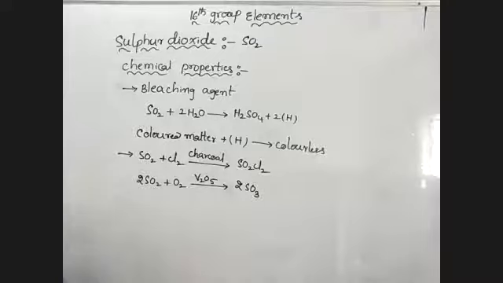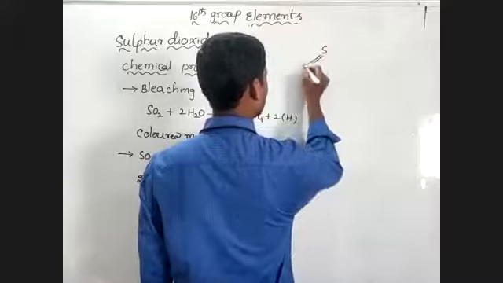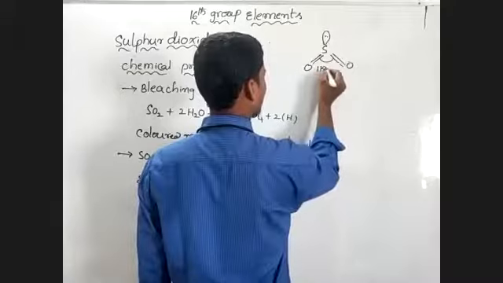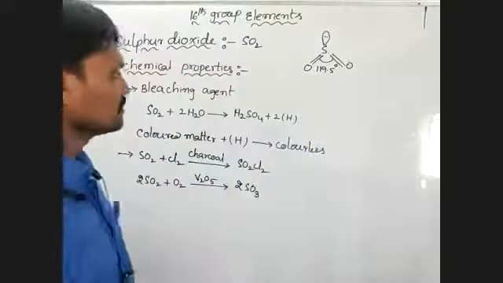So after that, structure of the SO2. You can see SO2. This is an angular molecule. Bond angle is 119.5 degrees. This has the angular shape. So bond length is 1.43 angstrom. So it has one lone pair of electrons. So SO2 has an angular shape. The bond angle is 119.5 degrees. Bond length is 1.43 angstrom.